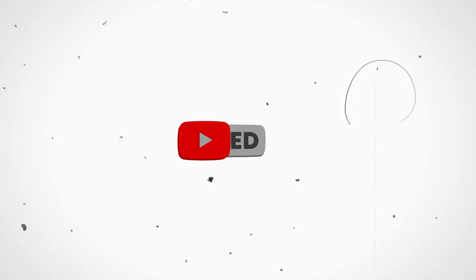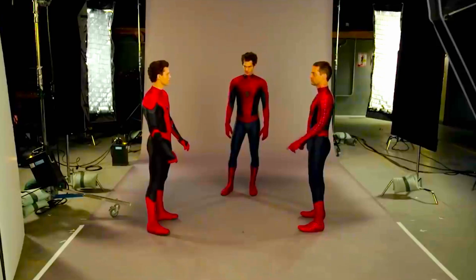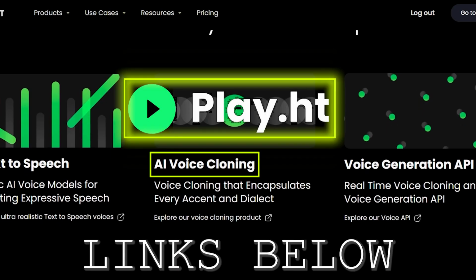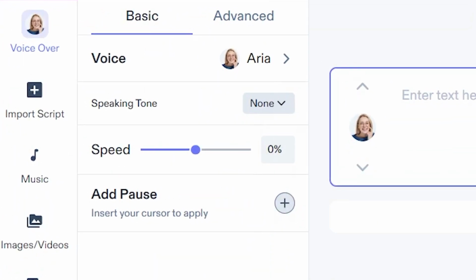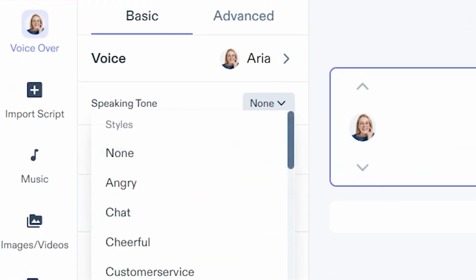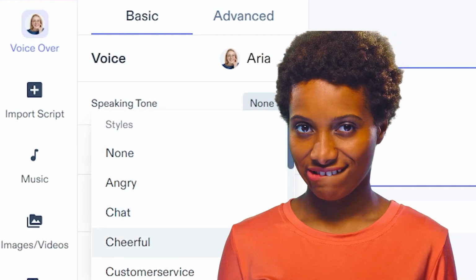There are a lot of websites you can use for free, and you can also clone your own voice using this website. You can also use this website called Speechify, where you can change the voice as you like. You can make it angry, calm, cheerful, or anything you like, which is really cool. I will choose the Play.ht website to make my voiceover.